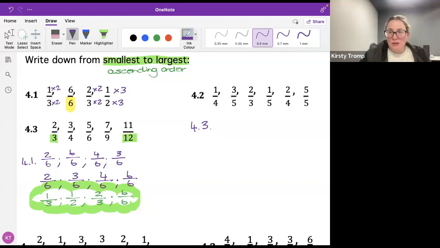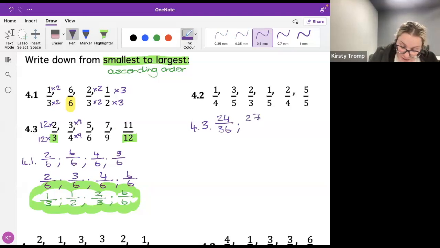All right, guys. So I'm going to do this with you very quickly. Okay, so if I want to do 2 over 3, I need to times the bottom by 12. Whatever I do to the bottom, I do to the top. So I'm going to get 24 over 36. My next one, to get 36 for the 4, I times it by 9. Whatever I do to the bottom, I do to the top. So I get 27 over 36. My next one, to get 36, I must times by 6. Whatever I did to the bottom, I must do to the top. So I get 30 over 36.